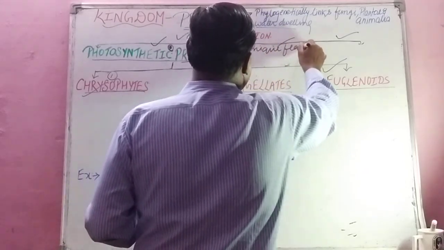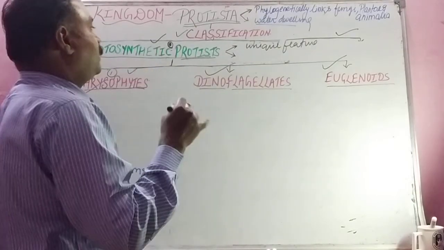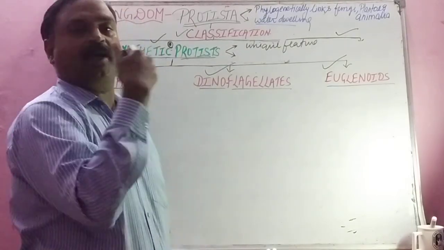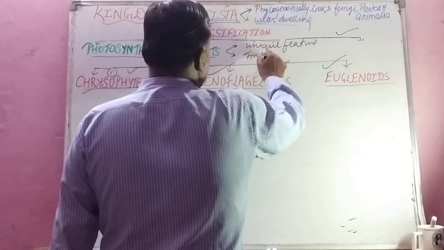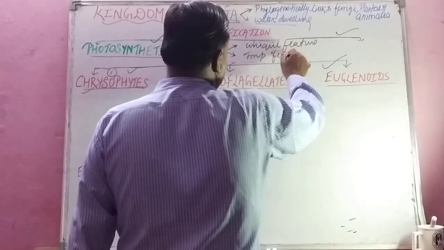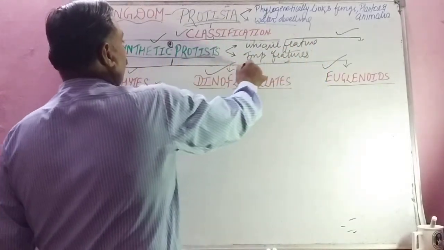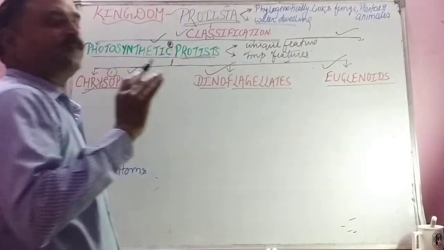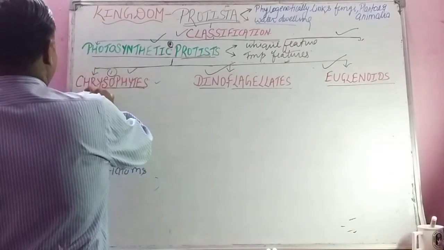Unique feature means the feature of that group will not match or we cannot compare with the other group. And then important features related to the pigments present in these bodies and what kind of color they impart, isn't it?